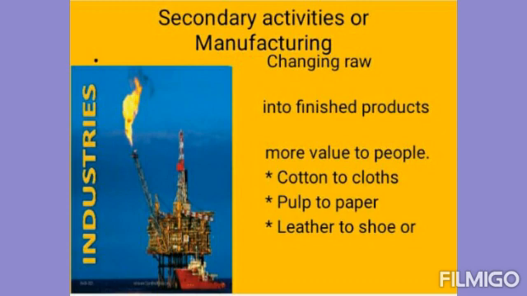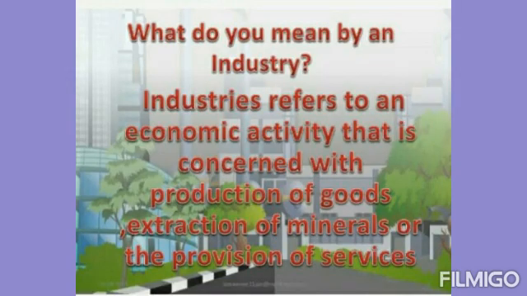So in this way secondary activities, or manufacturing, took place. That is the change of raw materials into products of more value to people. As you have seen, the pulp was changed into paper and paper into a notebook. These represent the two stages of the manufacturing process.